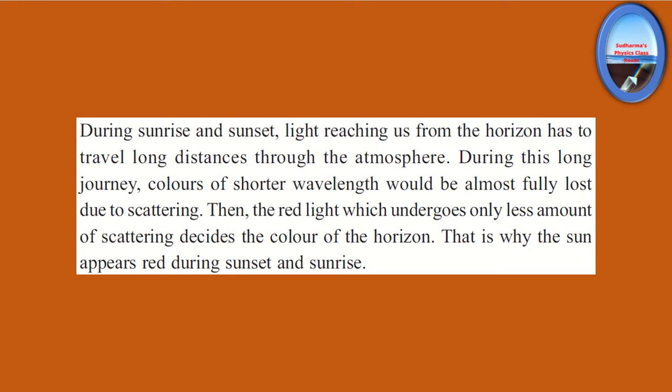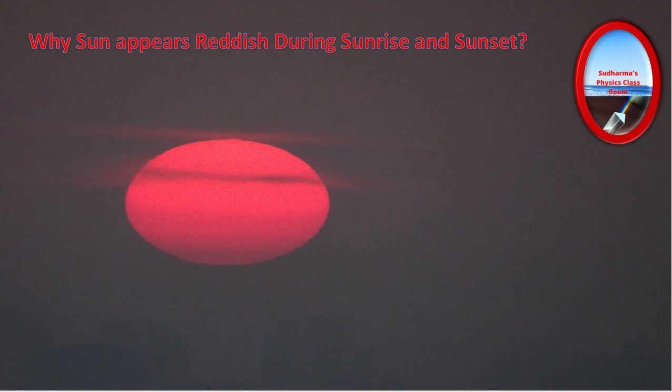Now let's try to answer the question I asked initially. Why does the sun appear reddish during sunrise and sunset? It's a very beautiful scene to see the sunrise and sunset, the red sun rising up or setting in the evening, right? Why is it red? Sometimes we can see a mix of red and orange, right?